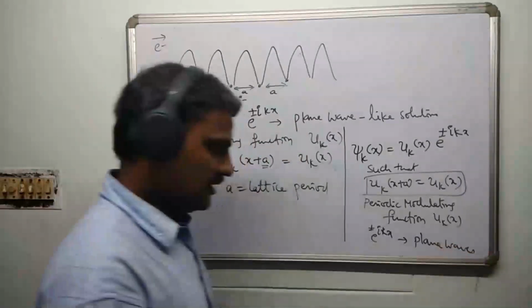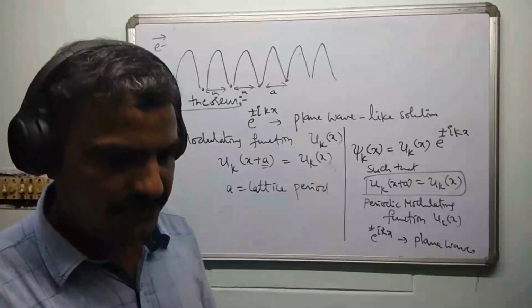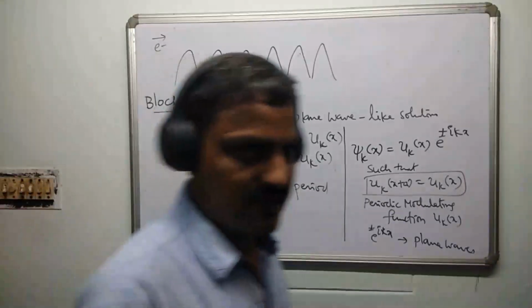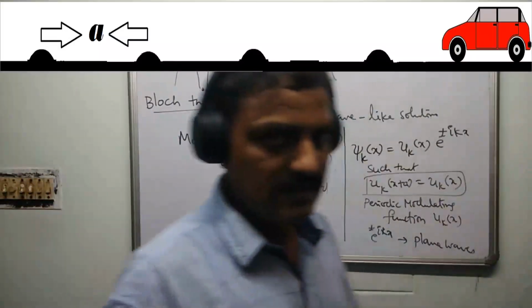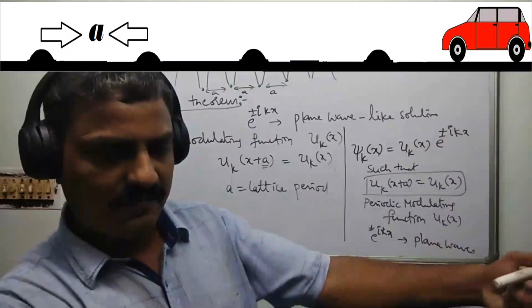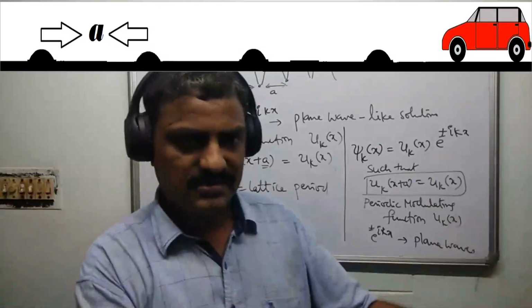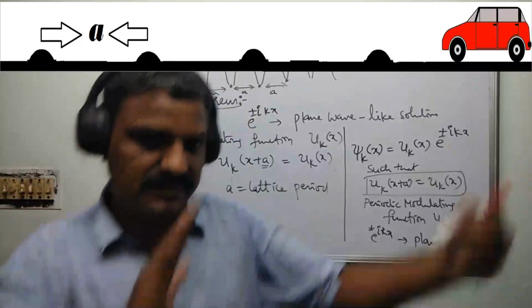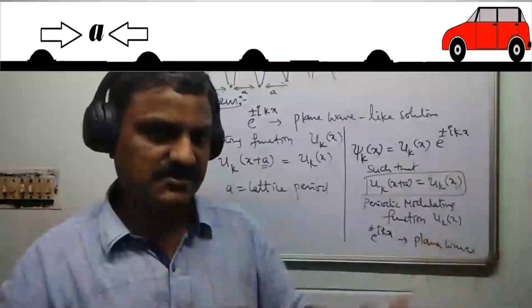So how do you understand this physically? If you are traveling on a flat road, let us say this is the flat space, and when I'm traveling like this or like this, my wave will be moving in a plane without any disturbances. Suddenly, if it encounters a bump, definitely this wave is going to have a similar kind of disturbance.